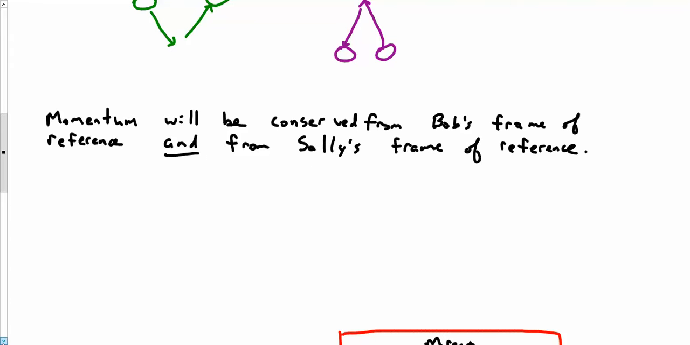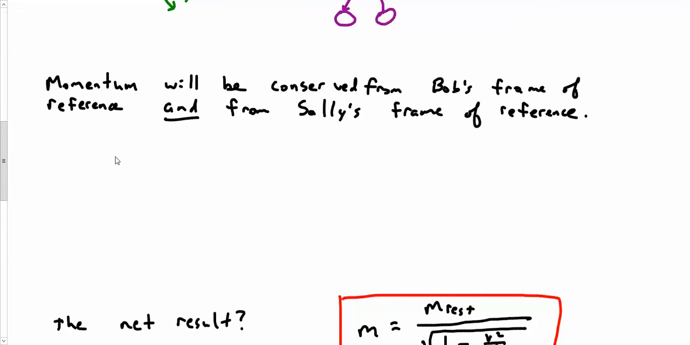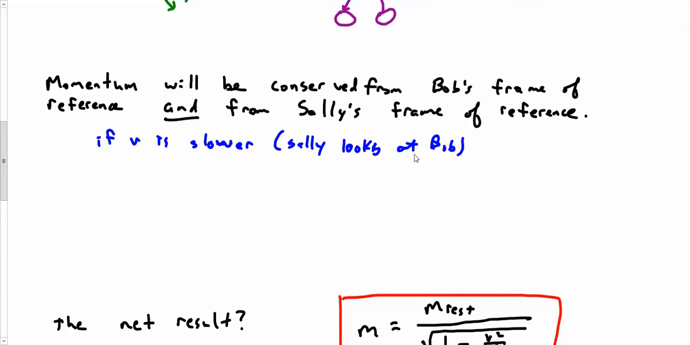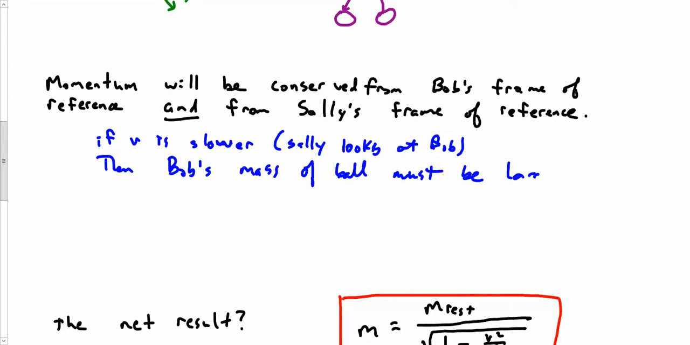So if V is slower, and that's when Sally looks at Bob, for them to move off with the same speed, then Bob's mass of ball must be larger. So let me repeat that.